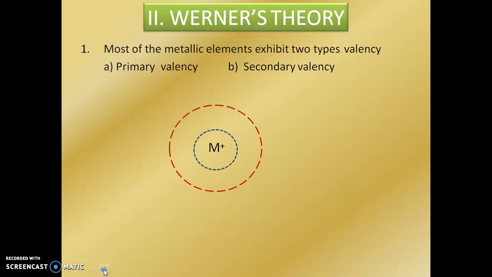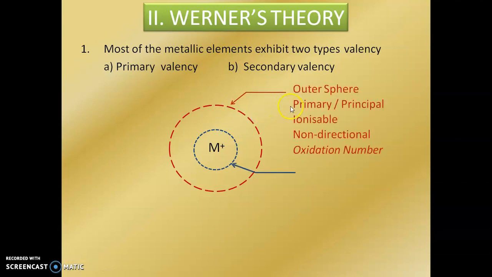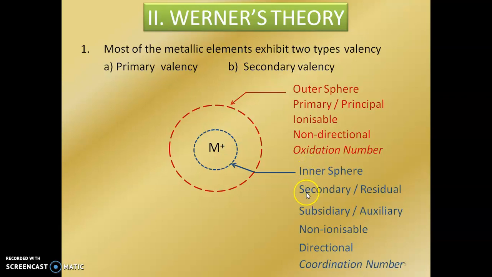So the first postulate is that in the metal ion there are an inner sphere and an outer sphere. The outer sphere represents the primary valency. It is ionizable, non-directional, and is regarded with the oxidation number. The inner sphere represents the secondary valency. It is non-ionizable, directional, and is regarded with the coordination number.